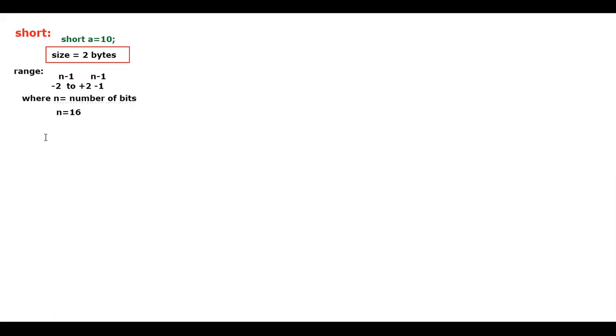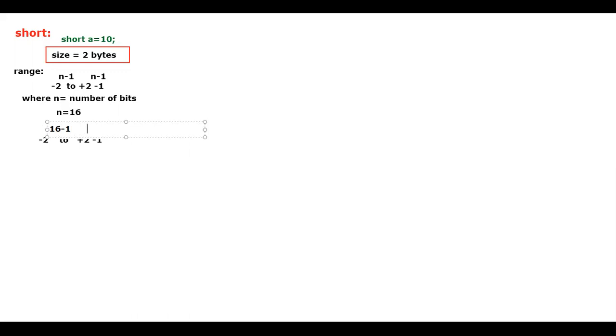I would like to consider the thing here. Minus 2 to the power of 16 minus 1, to plus 2 to the power of 16 minus 1 minus 1 is what I am going to tell. The powers I will be adding now. Observe carefully now. By taking that, this is nothing but 16 minus 1.